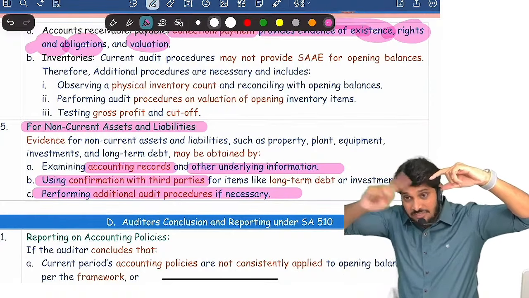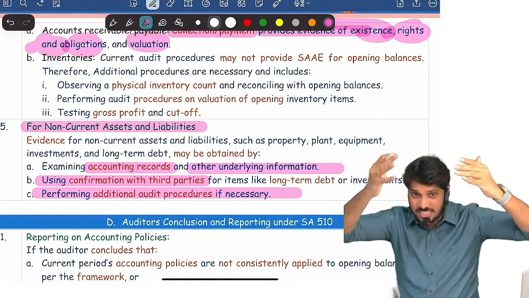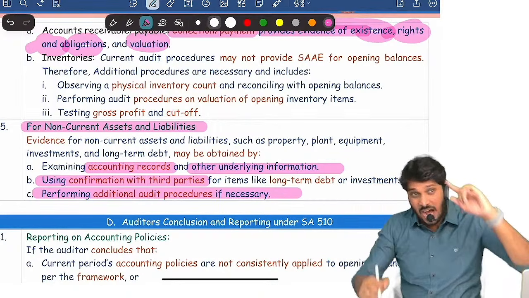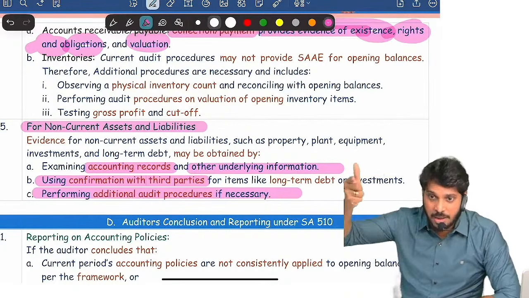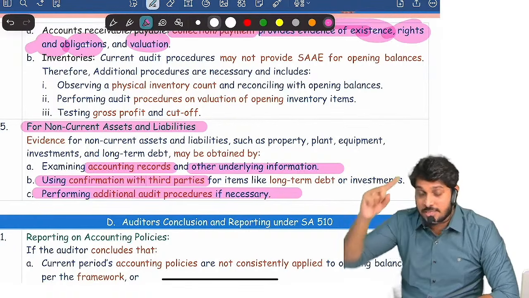Are the values genuine or not? Are they existing or not? The earlier balance sheet audit procedure is giving me evidence. Current year I will verify collections. Current year I will verify payments. Current year I will verify the external confirmations I get. This will provide me evidence about their genuineness.